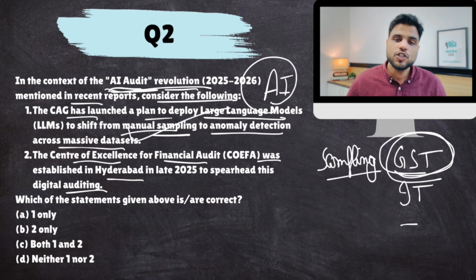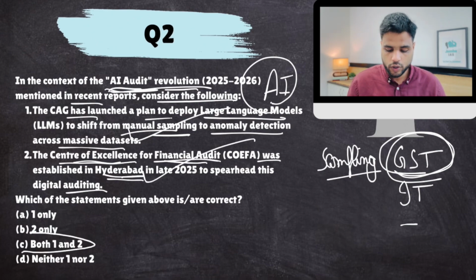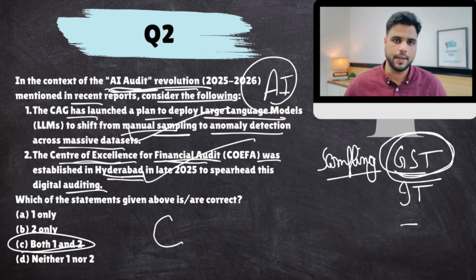Now, a research institute has also been established to do research and innovation in the usage of AI or digital tools for audits. This is known as the Center of Excellence for Financial Audit, and remember, its headquarters are in Hyderabad. So this is also correct. The correct answer would come out to be C.